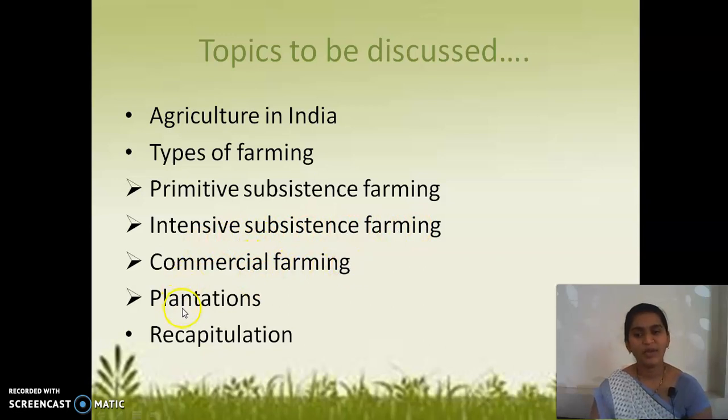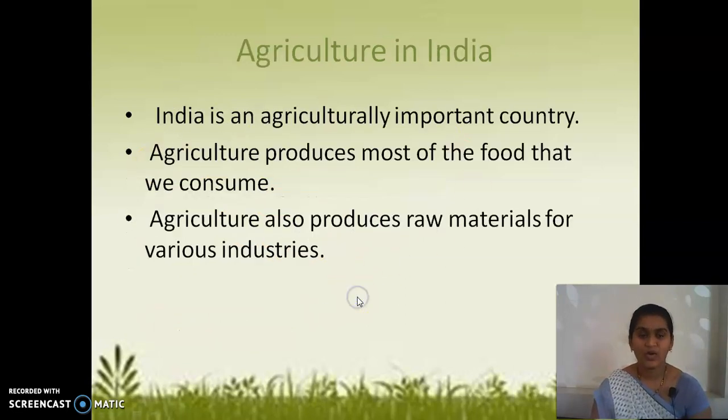Within commercial farming we'll be seeing plantations, and then we'll go for recapitulation. These are all important concepts. In this chapter at least 8 marks will be there in your exams: a 5 mark compulsory question and a 3 mark compulsory question, and there will be map work also. So be careful and understand the concepts.